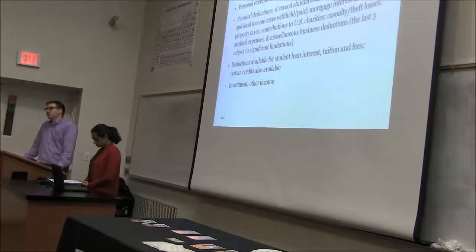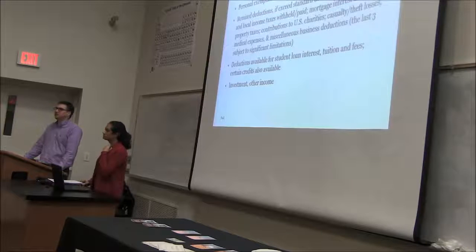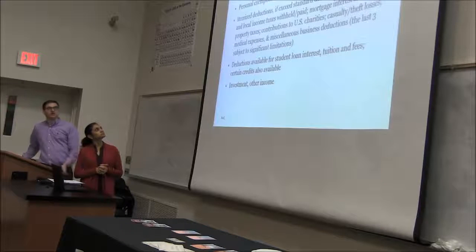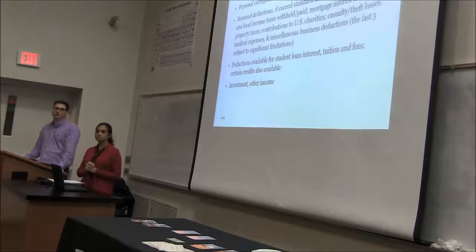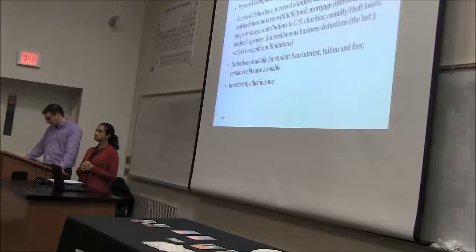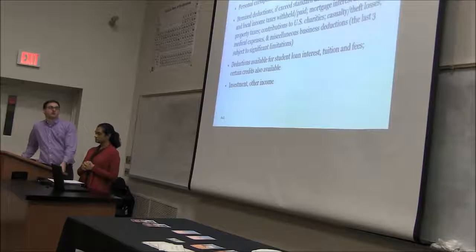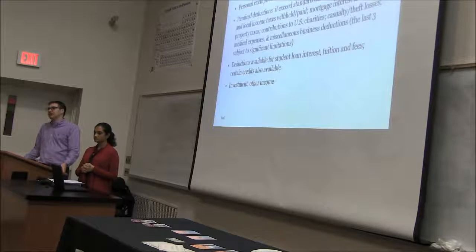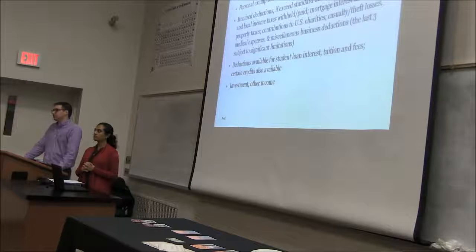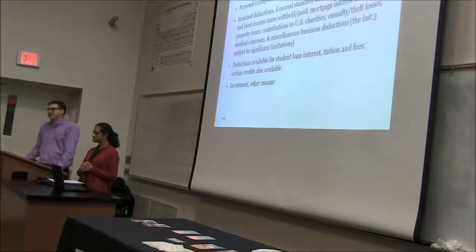Also, as a resident, you have more itemized deductions available to you than as a non-resident. So they're listed up there. So like Radha mentioned earlier, mortgage interest, property taxes, items like that. And then you're also available to take deductions for things like student loan interest that you pay, tuition and fees, and there's also certain other credits related to education costs that you may be able to take as a resident.